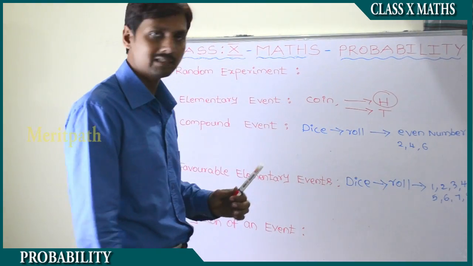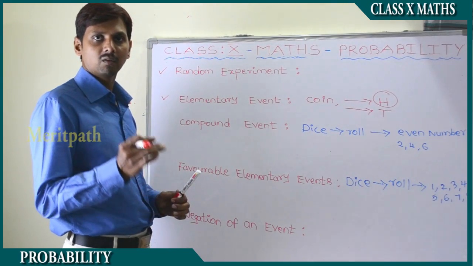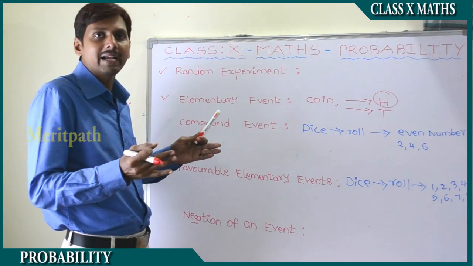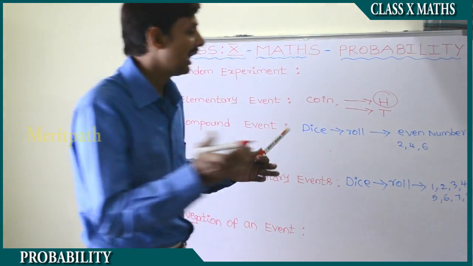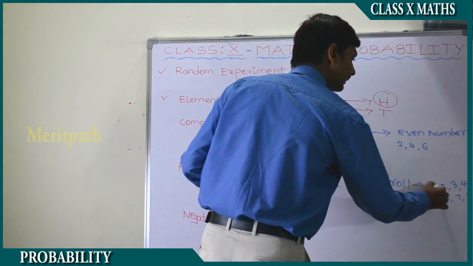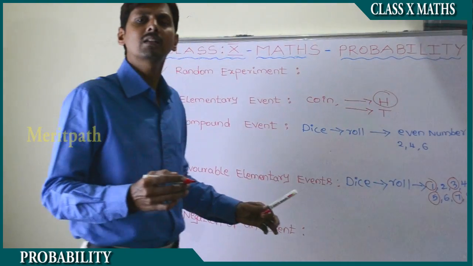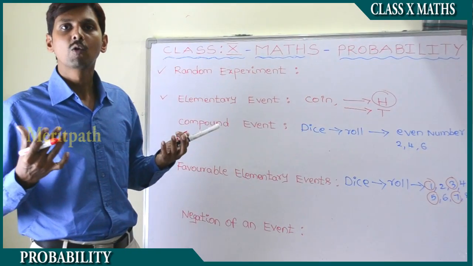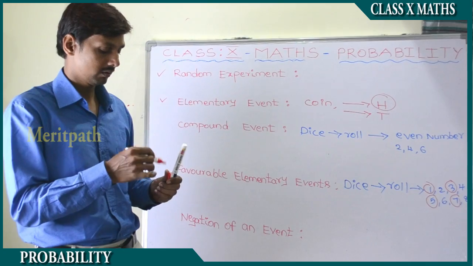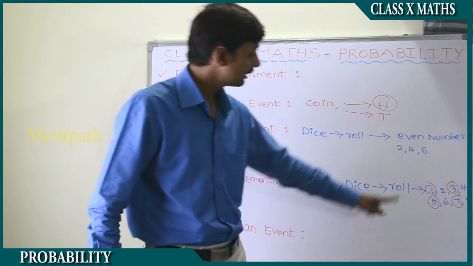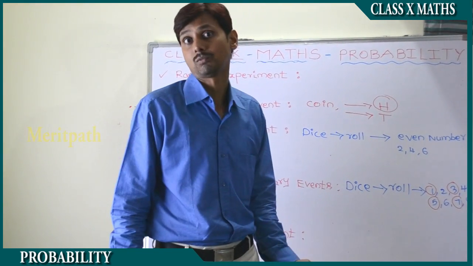Actually we need to get, when we roll a dice, an odd number, and odd numbers are only 1, 3, 5 and 7. But we also got numbers which are not needed for us, that are 2, 4, 6 and 8.